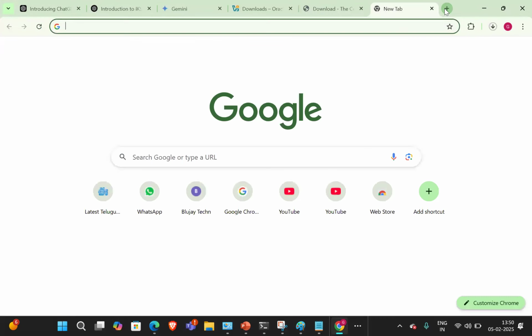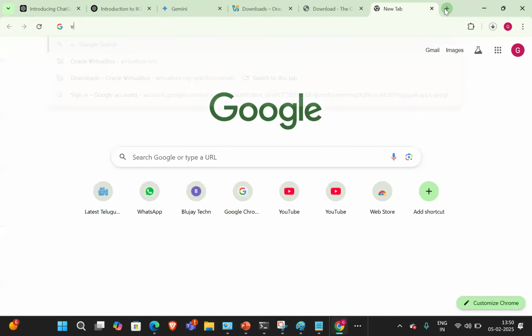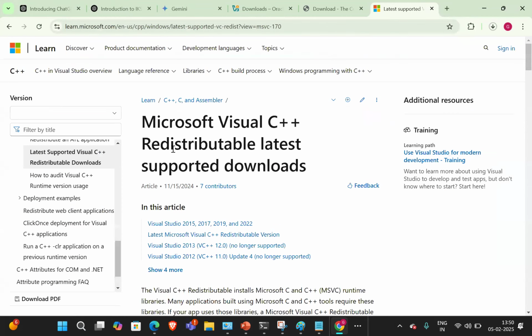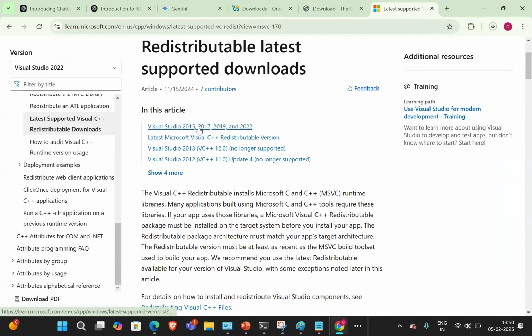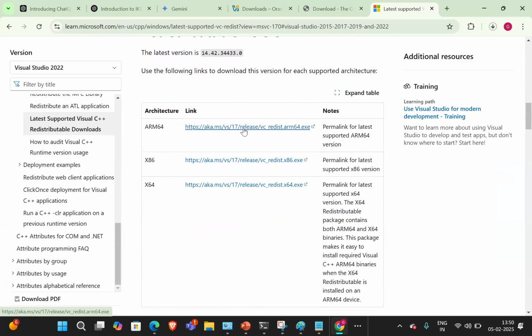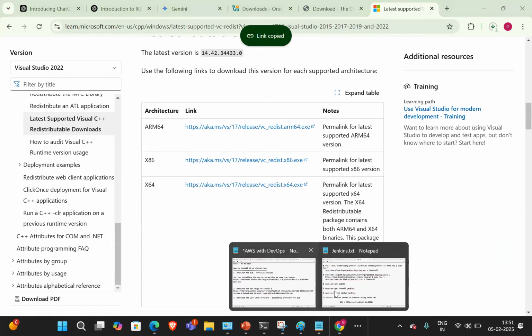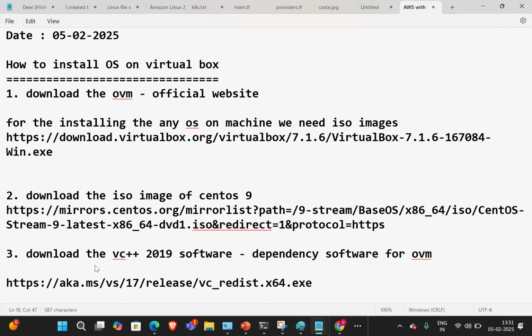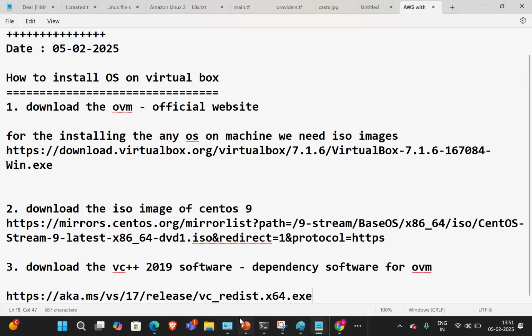VC++ download. So we can go to Visual Studio, Redistributable C++. This is the one, right? Yeah. So ARM or x86, x64 bit, guys. Just right click, copy link address. So these three softwares we need to download for installing the OS, guys.